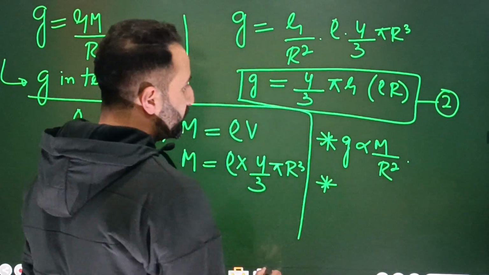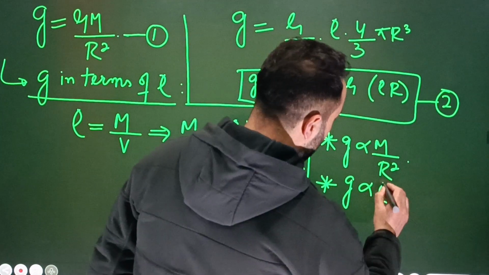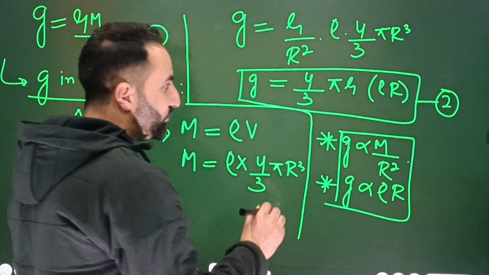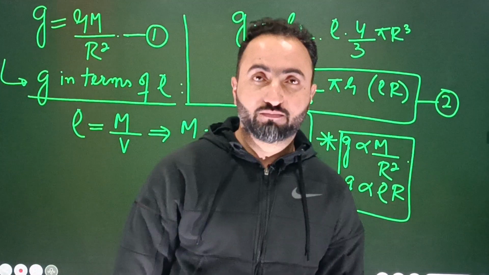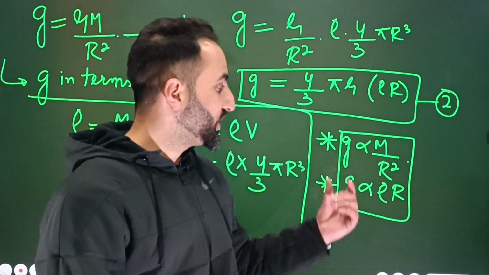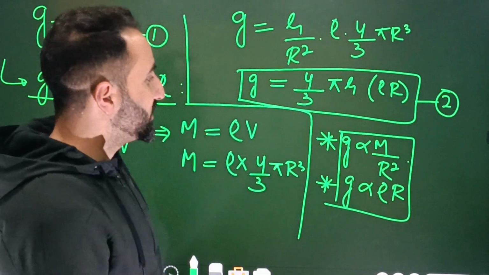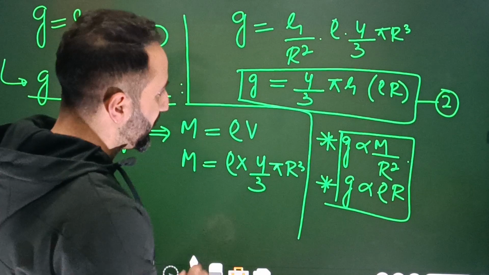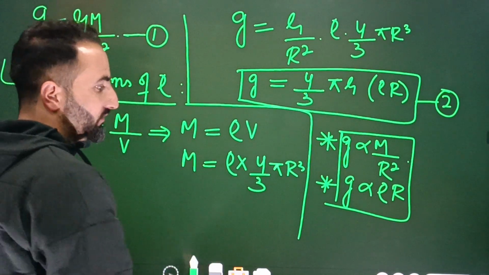Then one more important thing is this: acceleration due to gravity is proportional to density multiplied by r. Okay? So whenever the mass and radius are given to you in the problem, it must remind you of this very equation. If the density and radius are given to you, then you must be using equation number second. Okay, so highlight this, it is highly important, really important. So let's do a couple of questions on this.